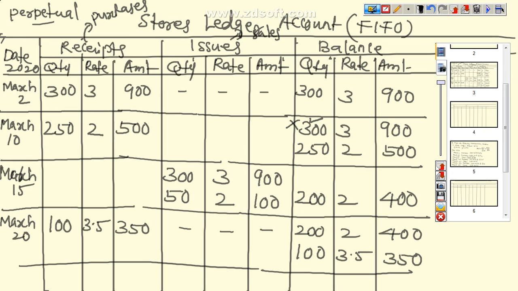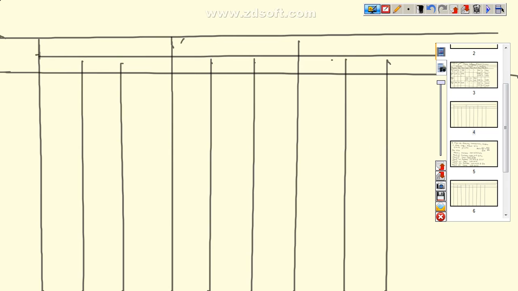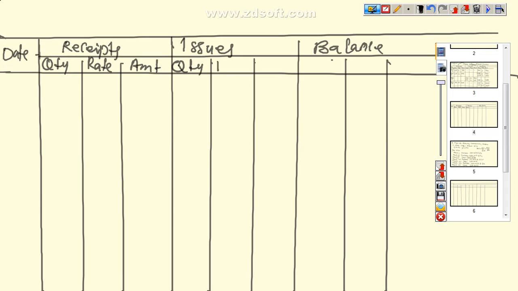Now the next transaction, next date. So we continue with the next slide. Here also we write receipts, issues, balance. Here also we write date, quantity, rate, amount; quantity, rate, amount; and here also quantity, rate, amount. So we write it here, FIFO method.